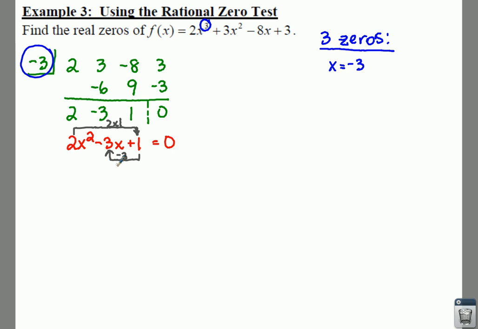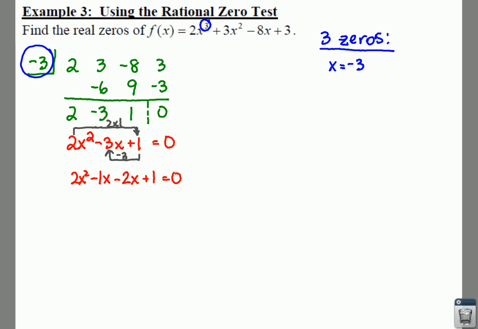So let's split up your -3x, and that will end up being your -1x and your -2x. These two add up to give you your -3. They also, -1 and -2, multiply to give you the 2 right here.